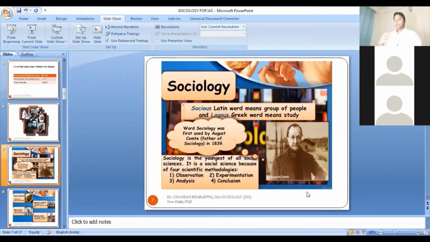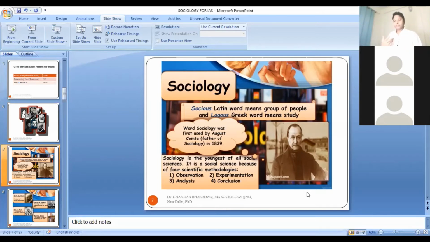He wanted to do sociological research in the same way. He wanted sociologists to also do observation, to also collect empirical data, and this empirical data should be analyzed, interpreted, and findings should be reached. So the method of sociological study will be exactly the same as it is used in physical science, pure science.